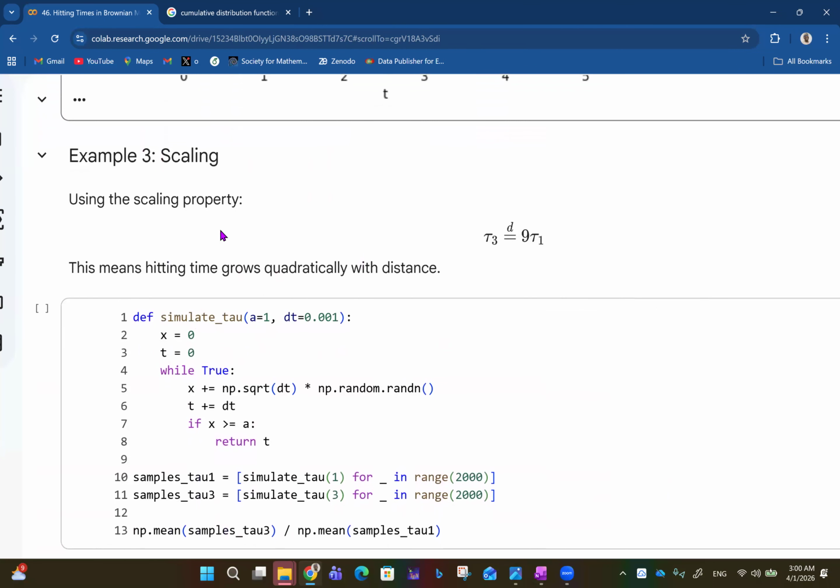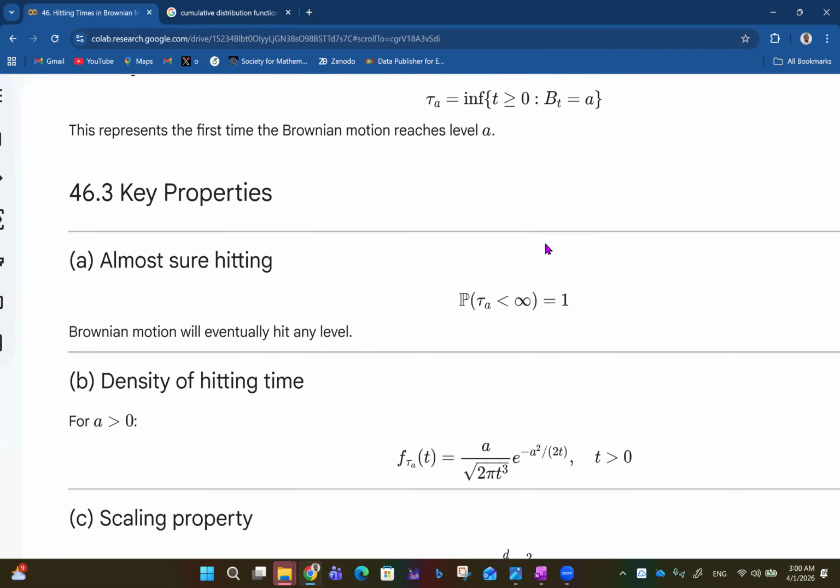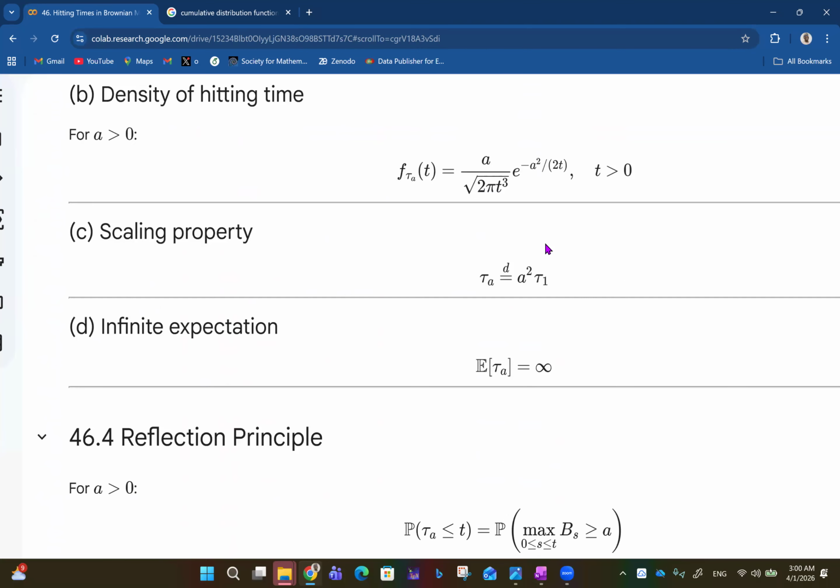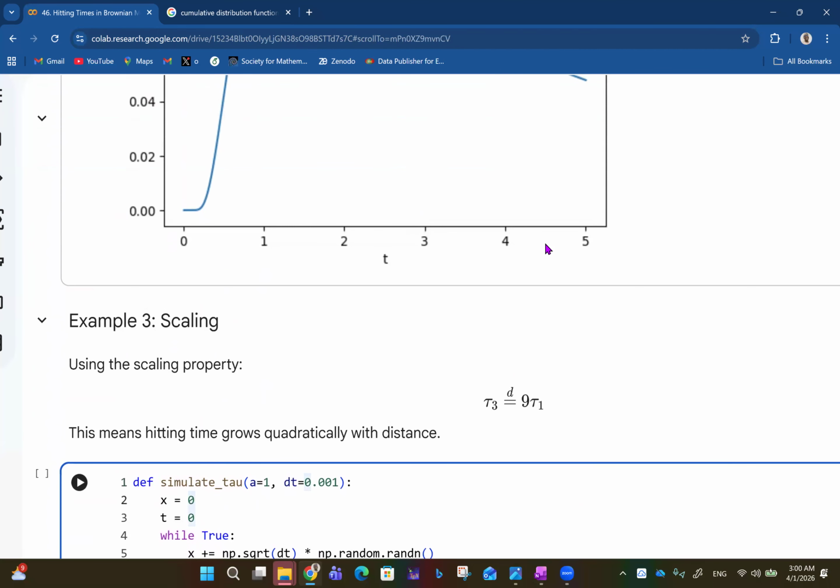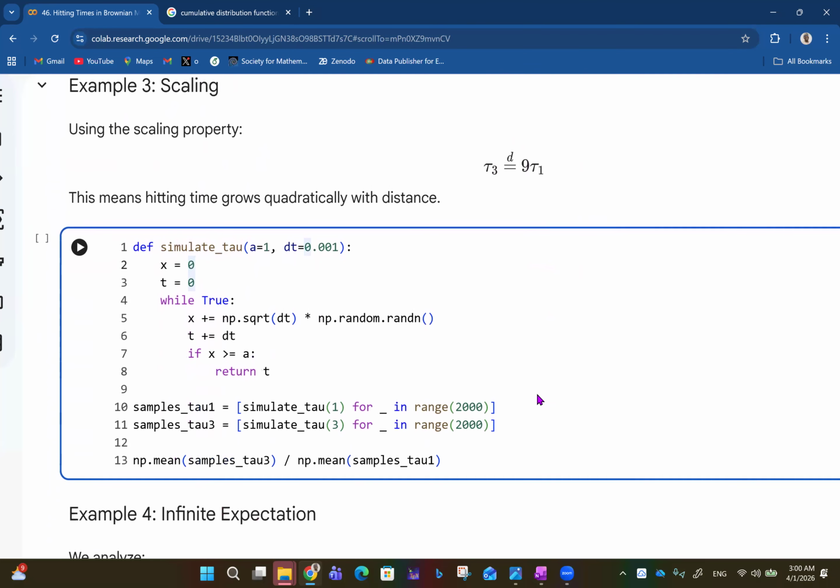So using the scaling property, you have tau 3 going to 9 tau 1. Because A is 3 now, for the scaling, the original scaling we saw is tau sub A equals A squared tau 1. So in this case, since A is 3 here, that means 3 squared tau 1, that's 9 tau 1.